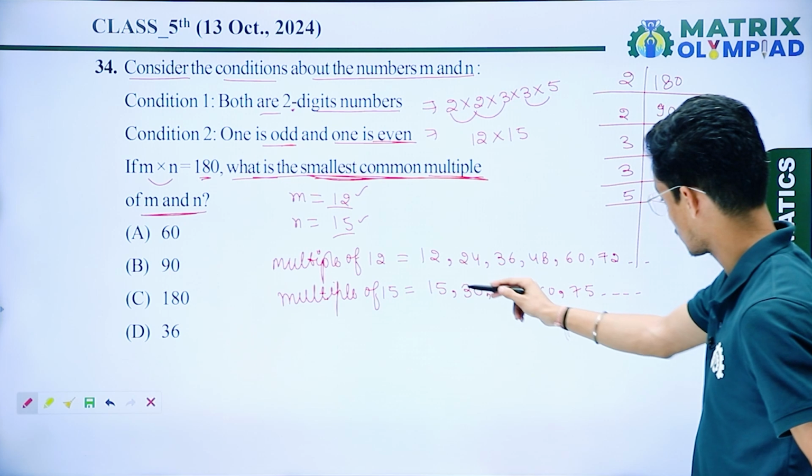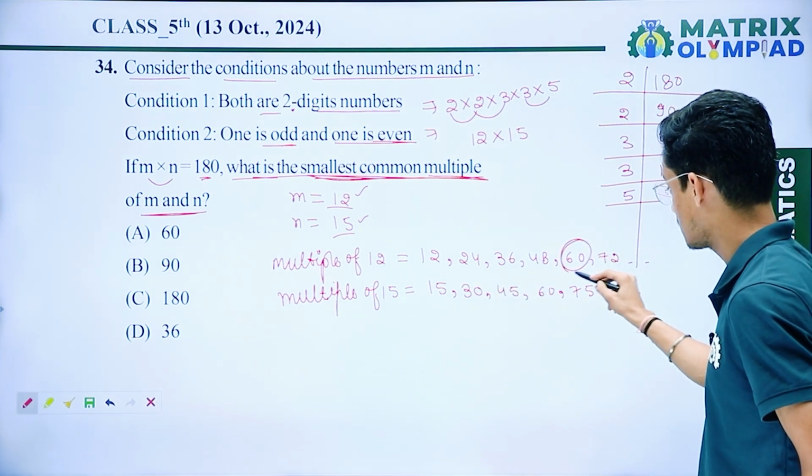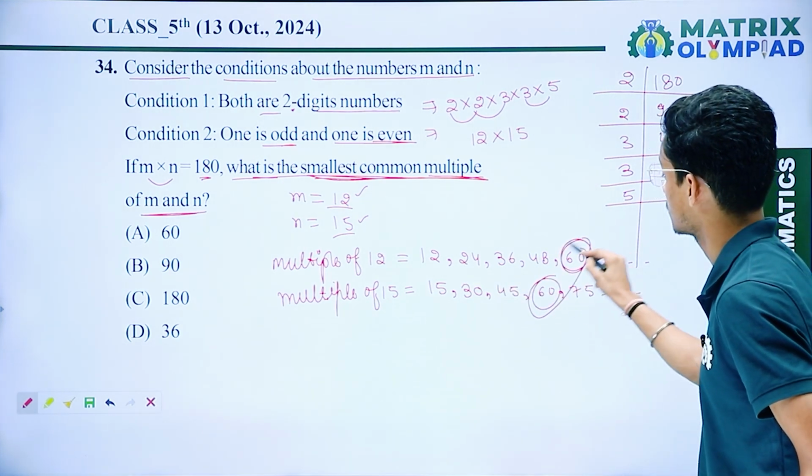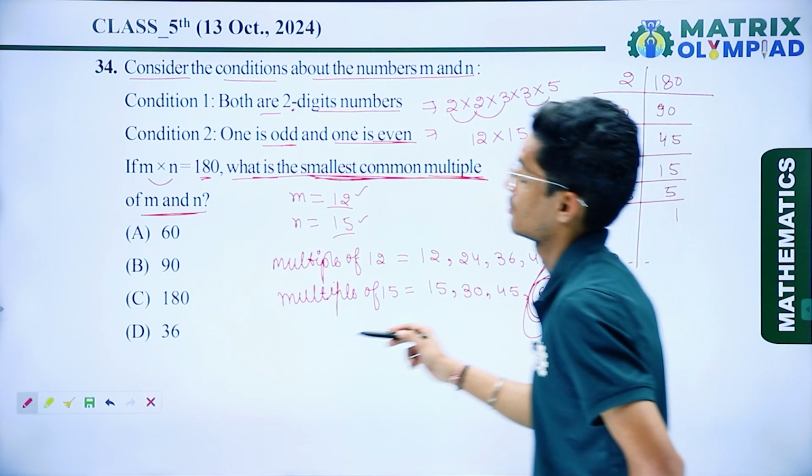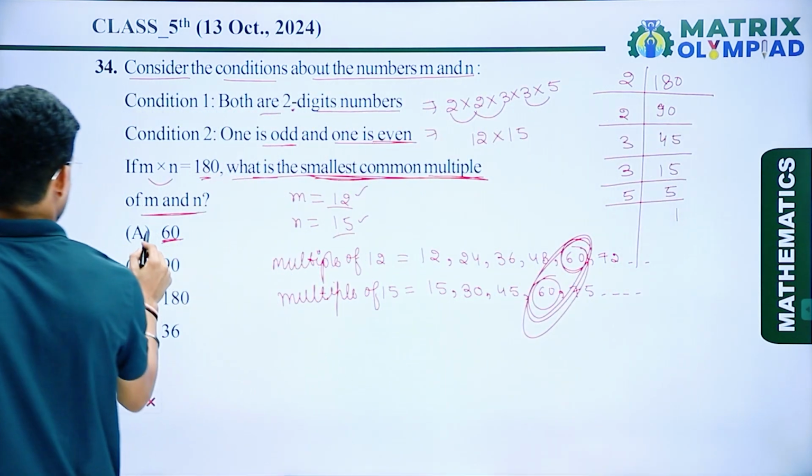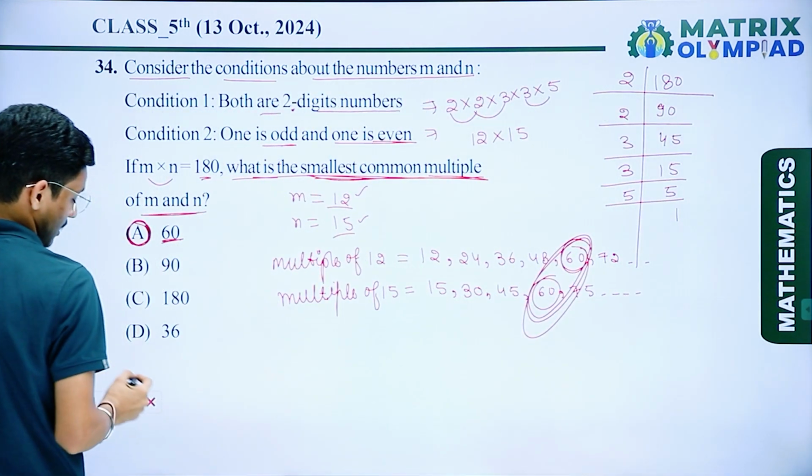So here the smallest common multiple is 60, and here again I get 60. So the smallest common multiple is 60. Check which option is correct. So 60, here option number A is the correct answer.